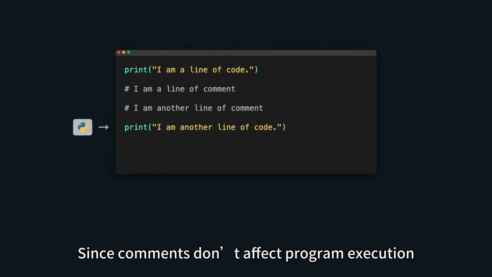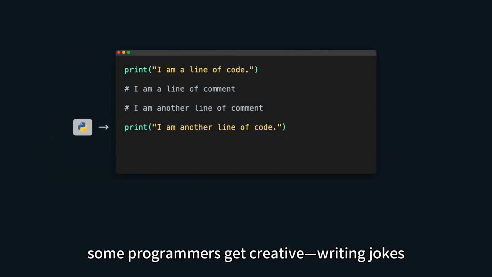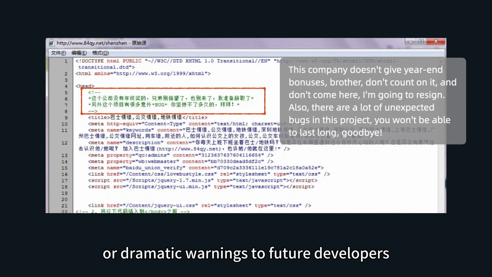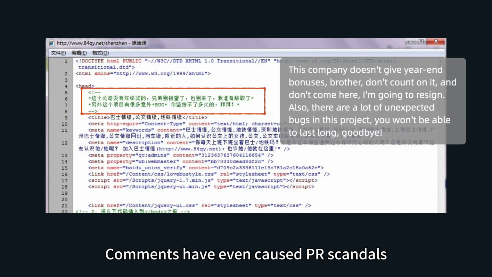Since comments don't affect program execution, some programmers get creative, writing jokes, prayers for bug-free code, or dramatic warnings to future developers. Comments have even caused PR scandals.